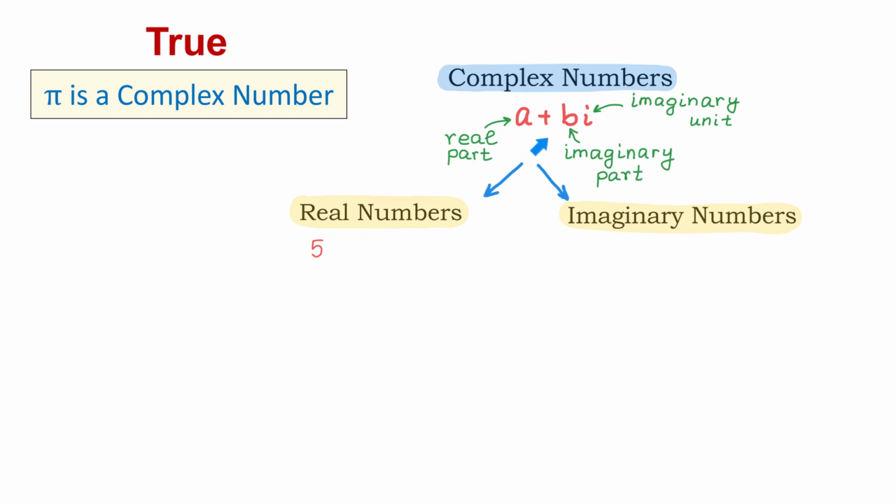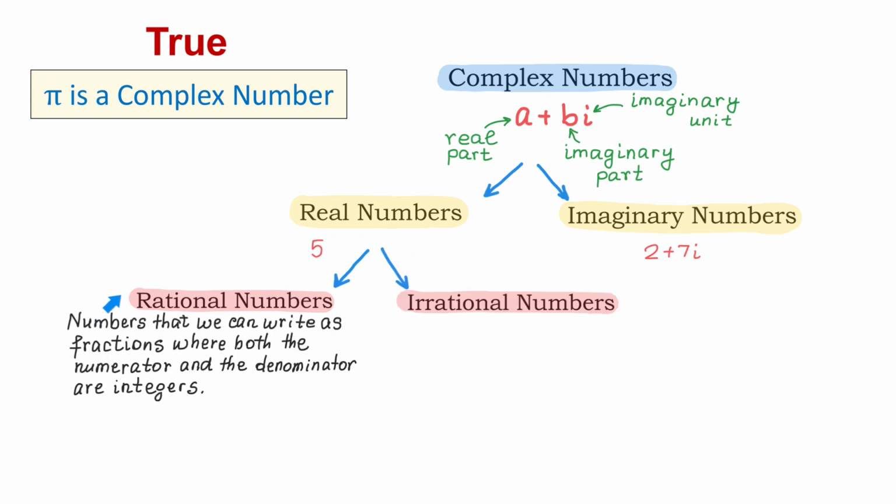Now, if in a complex number the imaginary part is not 0, then this number is imaginary. For example, 2 plus 7i is imaginary. Now, the real numbers include all the rational numbers and all the irrational numbers.